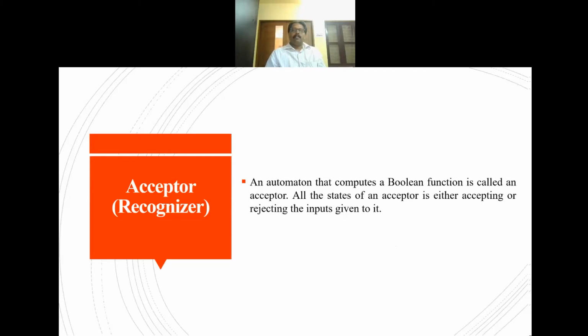Either it accepts all the inputs given to it, or it rejects all the inputs. So the automata that computes a Boolean function is known as an acceptor, or otherwise a recognizer.